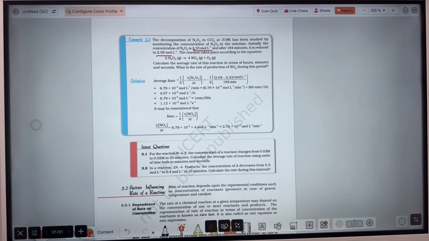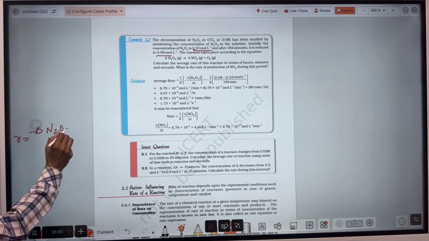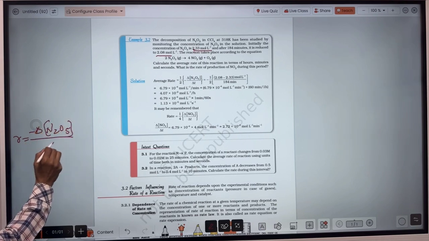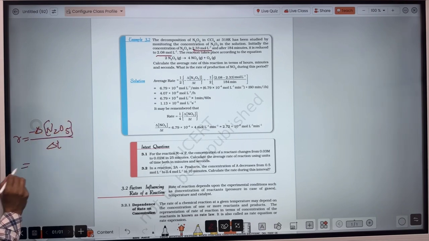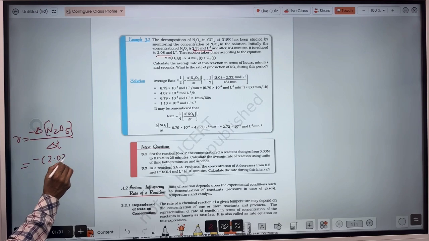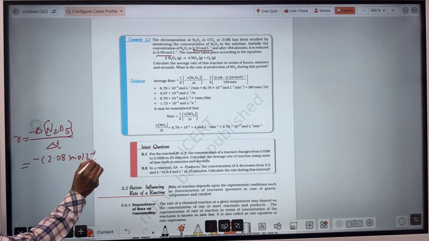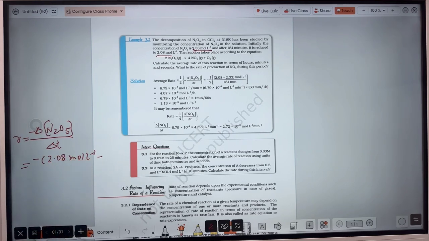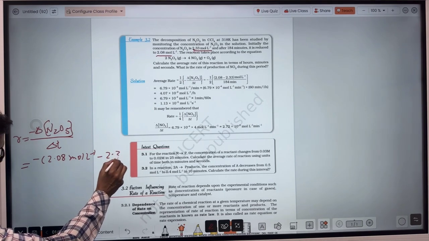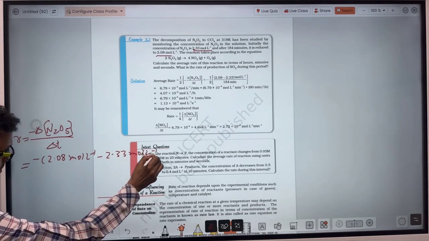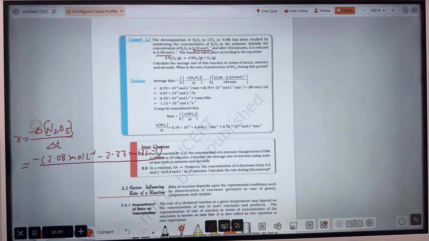So let's see here. Rate of reaction will be equal to minus the change in concentration of N2O5 upon time interval. Final concentration is 2.08 mole per liter, so minus of 2.08 mole per liter minus the initial concentration 2.33 mole per liter, upon the time interval, how much? 184 minutes.